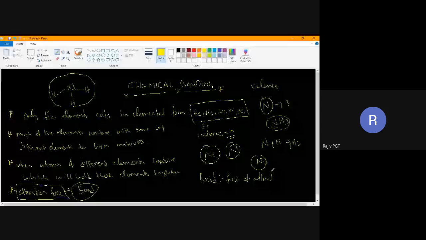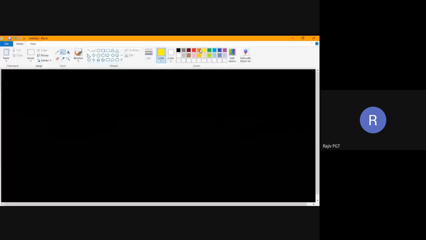Suppose we say I am closely bonded with my family. Bonded with family means, will you be tied to your parents with ropes or chains? It's not like that, right? So there is some attraction between your parents and you. Some say they are my close friends. When they are close friends, those two friends are attracted to each other. So what is a chemical bond?